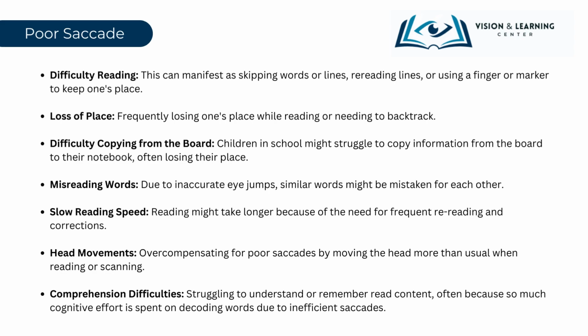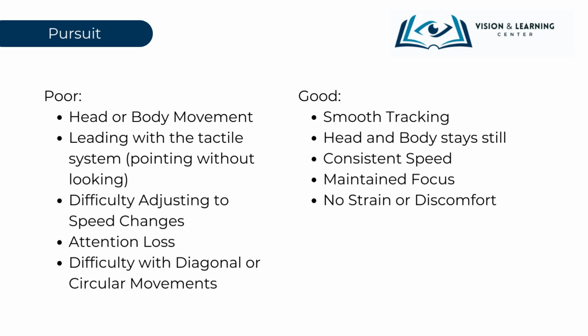This saccade inefficiency could also lead to a slower reading speed, necessitating frequent corrections and rereadings. To compensate, individuals might move their head more than usual when reading or scanning text. One of the significant consequences of these challenges is comprehension difficulties. The effort expended on merely decoding words due to poor saccades can make it hard to understand or remember the content they've read.